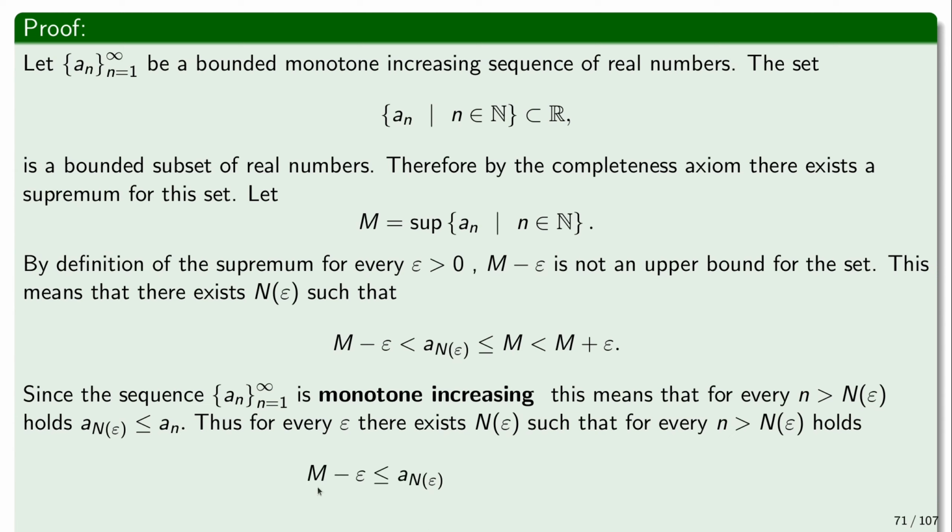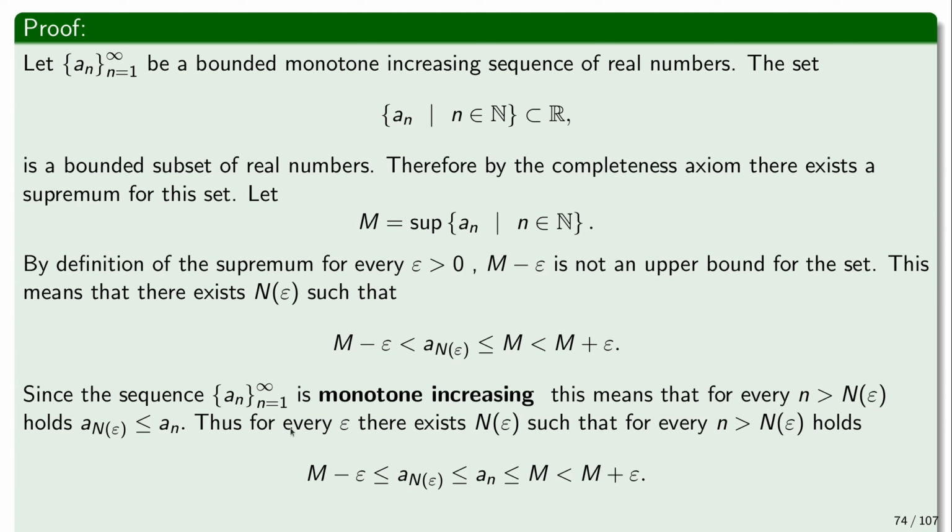First of all, of course, M minus epsilon is going to be smaller than a_n(epsilon). Since the sequence is also monotone, then a_n is bigger than that, so we're going to have this. But since M is an upper bound, I mean that's a supremum, that's the least upper bound, this means that a_n is smaller or equal to M. And in particular, it's smaller than M plus epsilon.